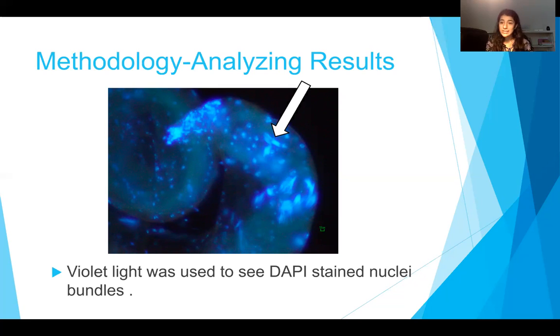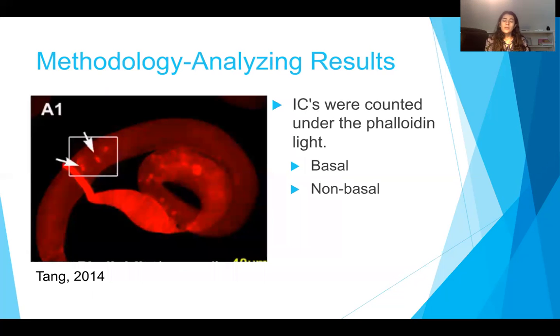And it's a little bit hard to see in the picture, but when you look a little bit closer, you can see the individual lines of spermatids within the spermatid bundle. And the same was done for the phalloidin under the phalloidin light setting. And these spermatid bundles actually look the same. They're just under a different light setting.